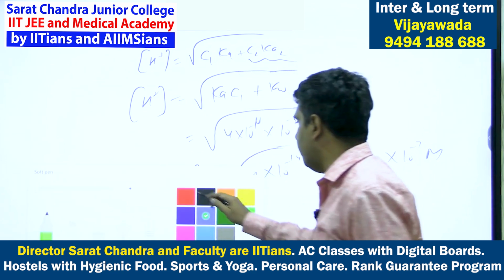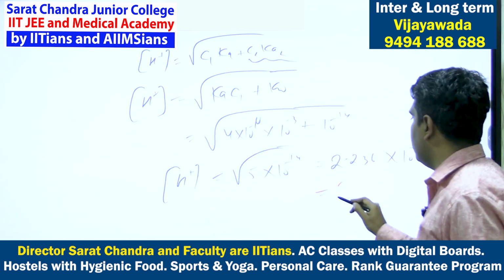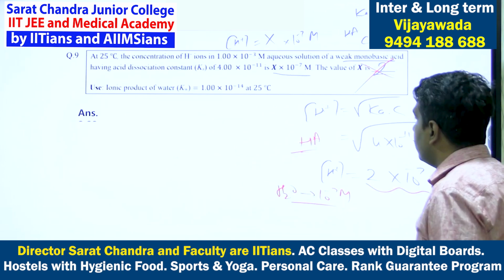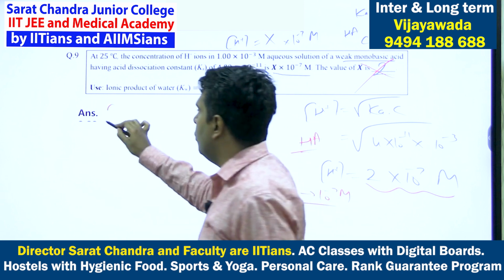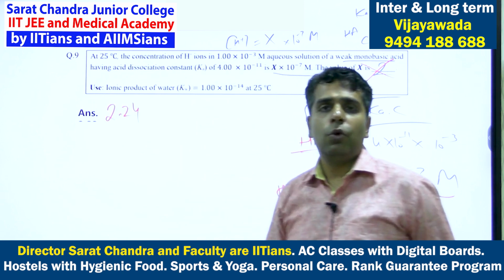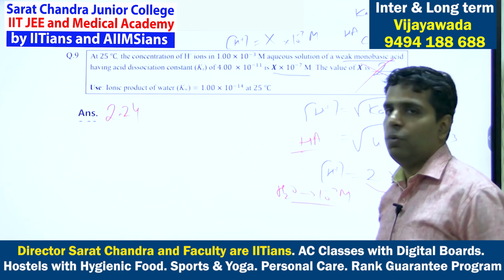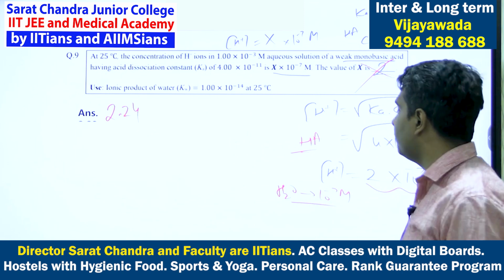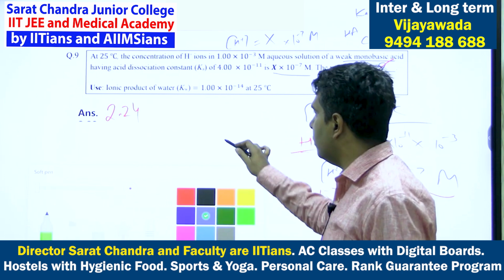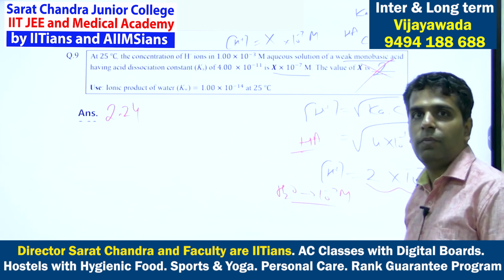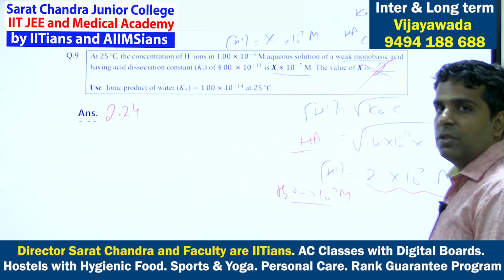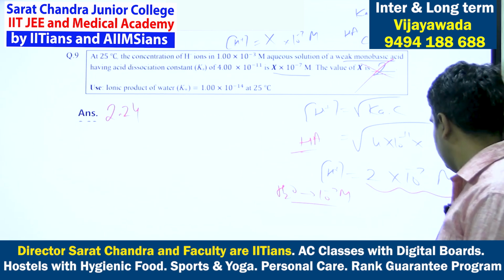Now you can round off because you have to report to two decimal places. So 2.24 you can round off. This will be the value of X. So the answer over here will be 2.24 up to two decimal places. Those who have marked or written answer 2 will be getting negative marks. Although this section was not negative, you will not get positive marks for this. So this section was plus 4 and 0 marking.